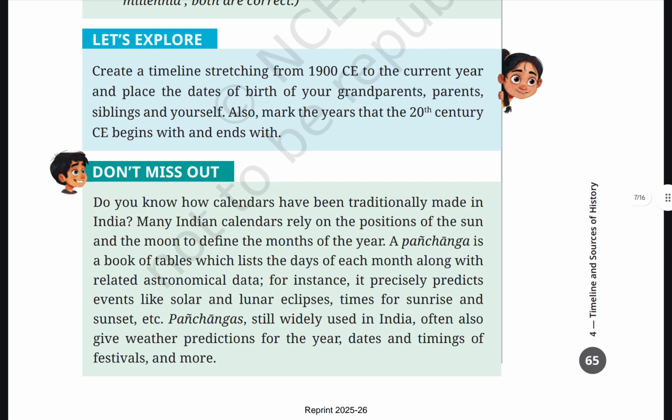Let's explore. Create a timeline stretching from 1900 CE to the current year. Place the dates of birth of your grandparents, parents, siblings, and yourself. Also mark the year that the 20th century CE begins with and ends with.